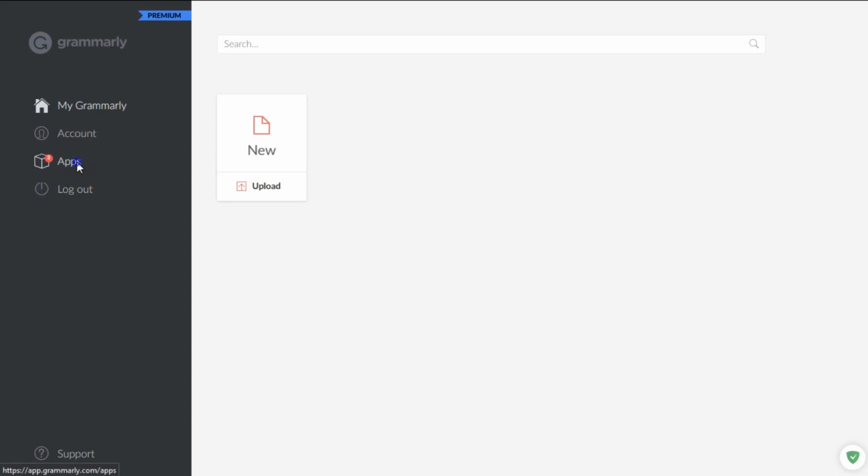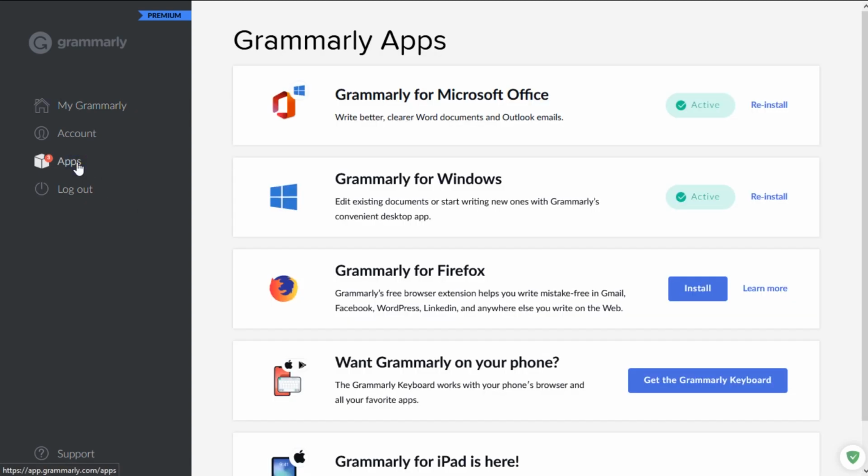But a much better option is to come down here to Apps. Now I'm browsing in Firefox, so it's offering to install Grammarly for Firefox. But if you're using Microsoft Edge or Google Chrome, it will also offer to install a plugin for one of those browsers. Choose whichever browser you're going to be using. The most important part of this, what you definitely need to install, are Grammarly for Microsoft Office and Grammarly for Windows. Once you have those installed, Grammarly will be built into your system.